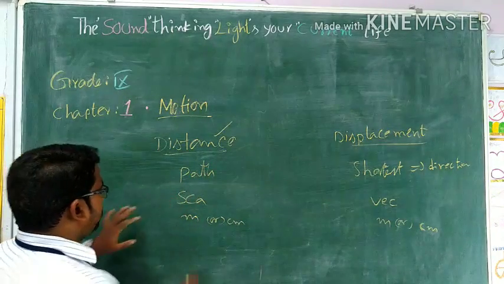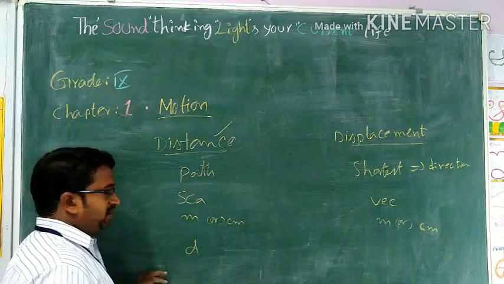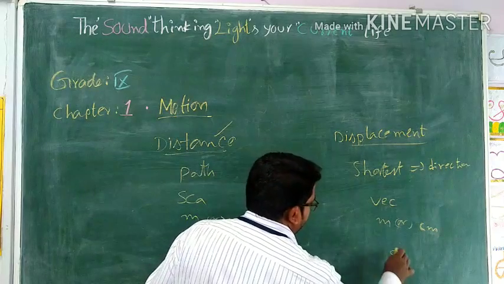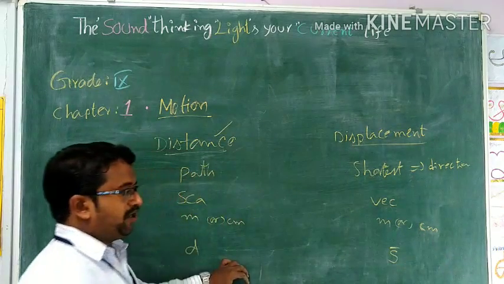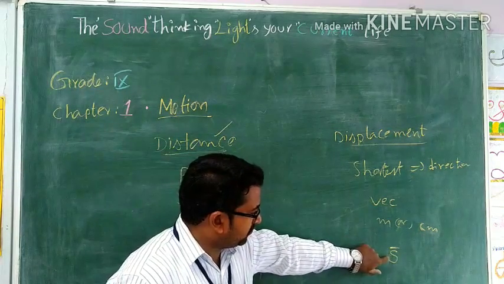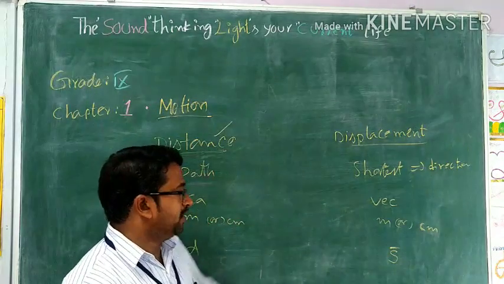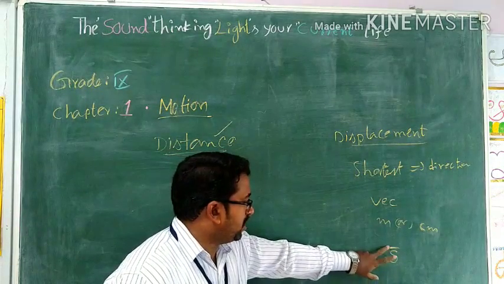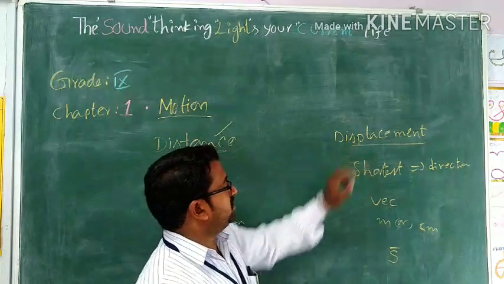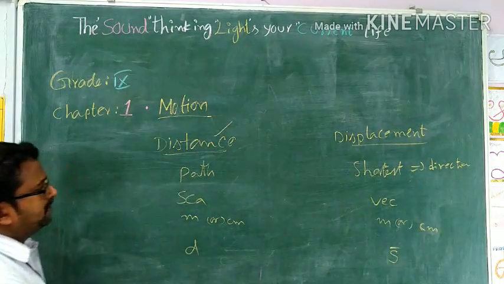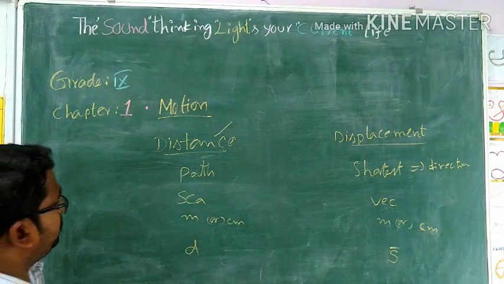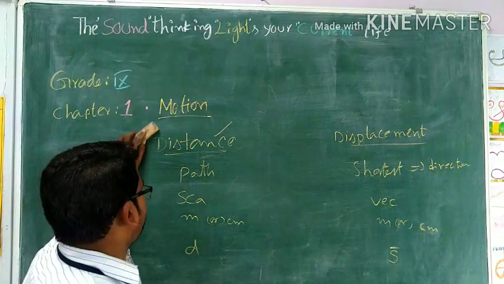Commonly the distance is represented with the letter D and displacement is represented with the letter S with a bar. S is the physical quantity magnitude and this bar indicates the direction. So magnitude and direction both are there for the displacement. Okay. So it's about the general classification between distance and displacement.